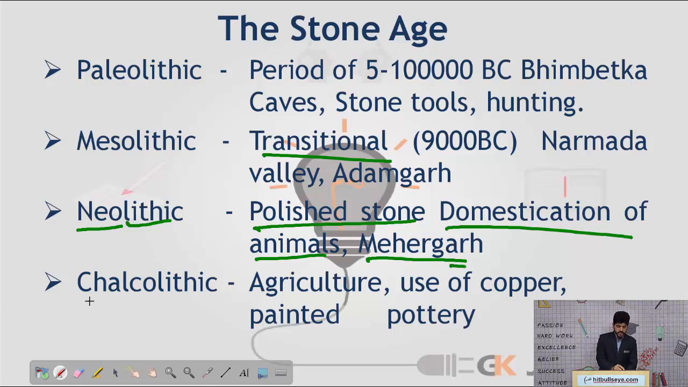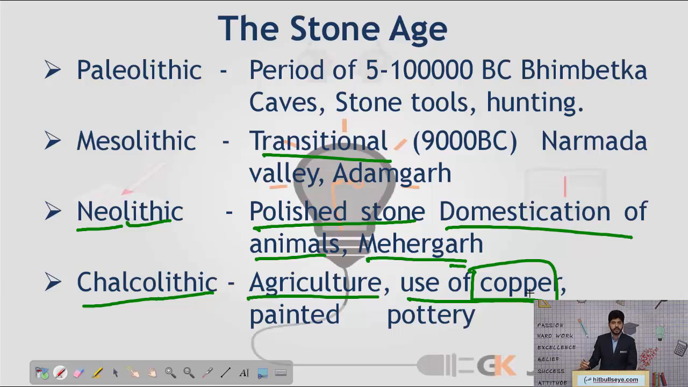The next is the Chalcolithic Age. Now the Chalcolithic Age in some texts has been clubbed with the Neolithic Age, but in other instances we look at it in a different manner. In the Chalcolithic Age, good use of agriculture is being done, and when we talk about the tools, we started using copper tools. Copper in the Chalcolithic Age was the first metal to be used.